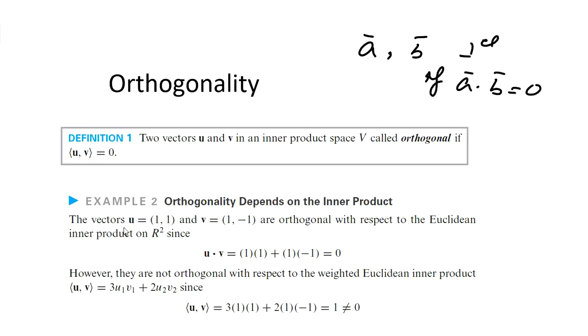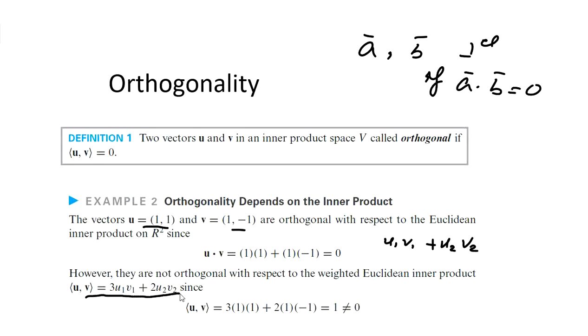For example, consider R2 as the vector space. Here u equals the vector (1, 1) and v equals the vector (1, -1). They are orthogonal with the Euclidean inner product. The Euclidean inner product is given by u dot v equals u1 v1 plus u2 v2, our standard Euclidean inner product, where u1, u2 are the coordinates of u and v1, v2 are the coordinates of v.